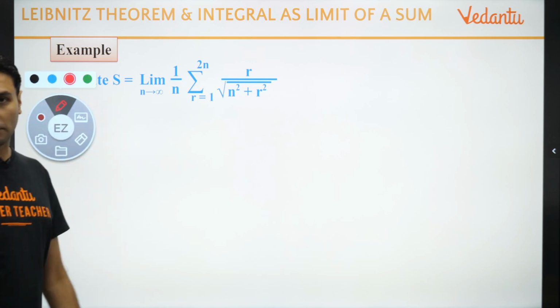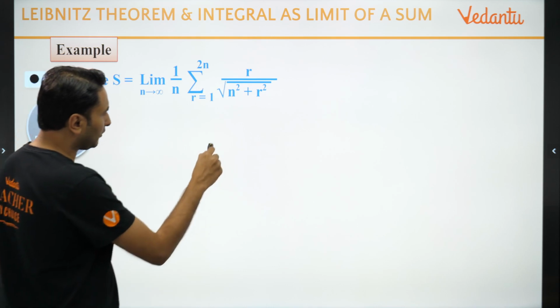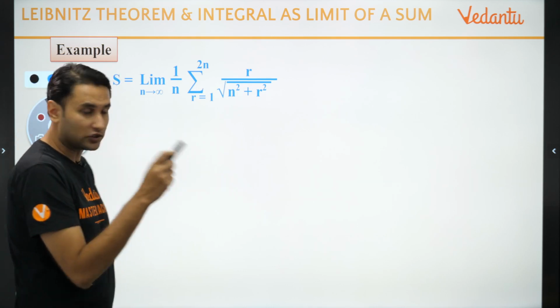Whenever you see a problem of sigma, देखना ध्यान से, listen to me.